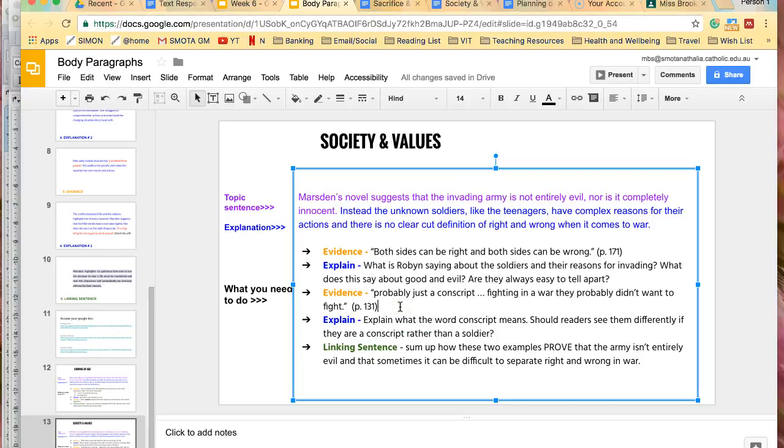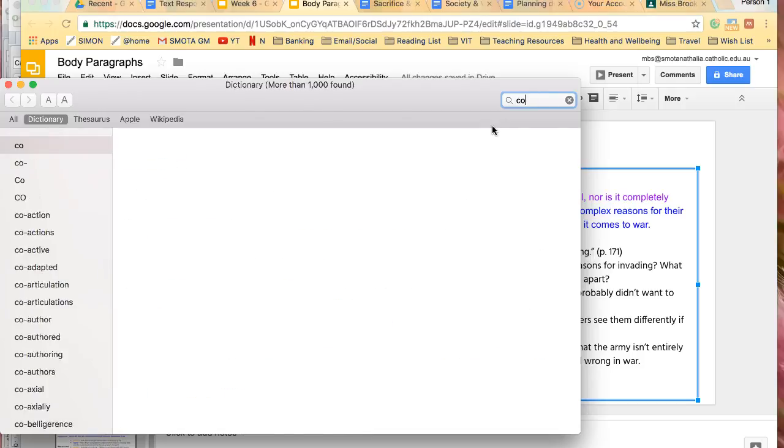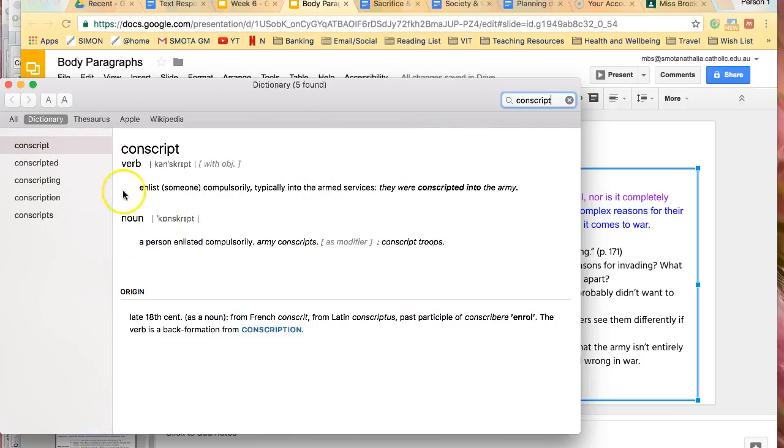All right, then we've got another piece of evidence: probably just a conscript fighting in a war they probably didn't want to fight. So this is, I think it's Ali on page 131, and she's suggesting that the soldiers are not all official soldiers and some of them are conscripts. So a conscript is, let's have a look at the dictionary definition to make sure we get it exactly right, somebody who's enlisted, which means brought in to fight, compulsory, so they have to do it, they don't get to choose, typically in the armed service. So someone who's brought in to fight for an army without choice.